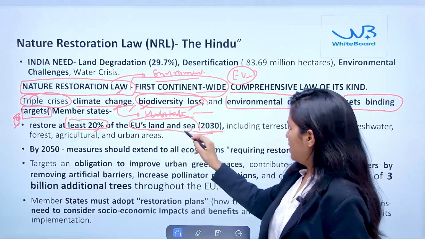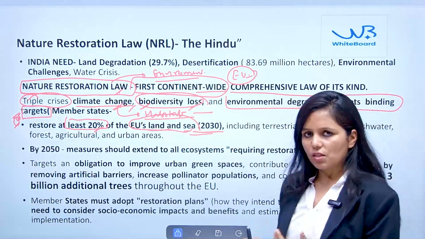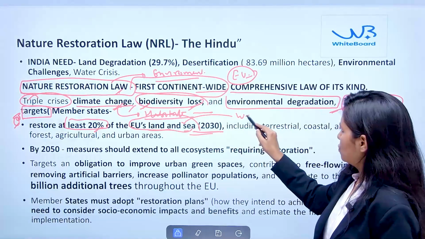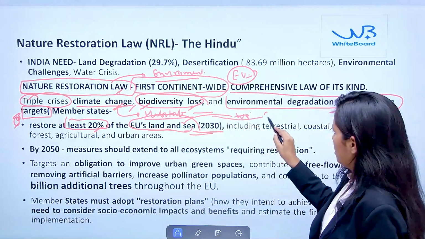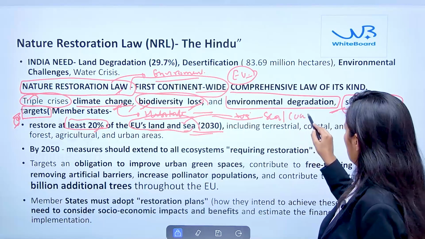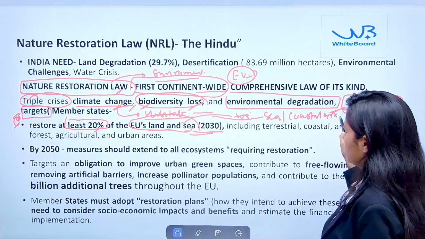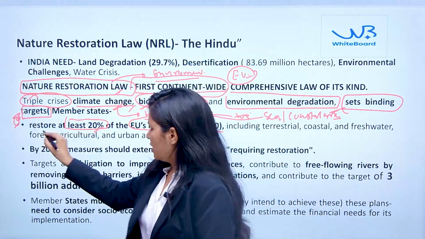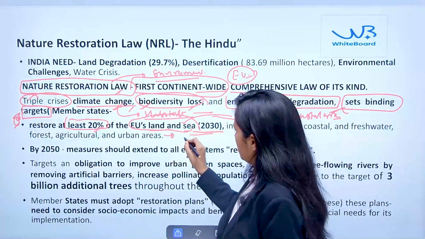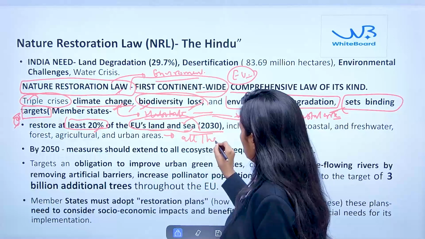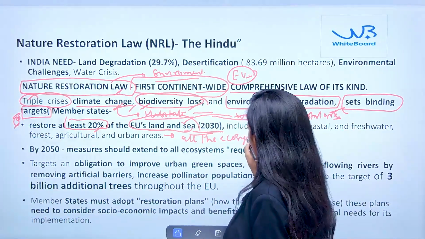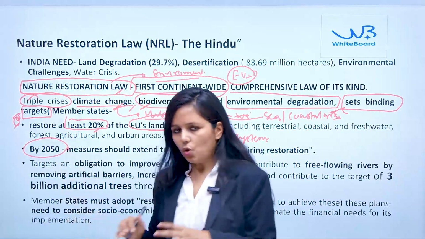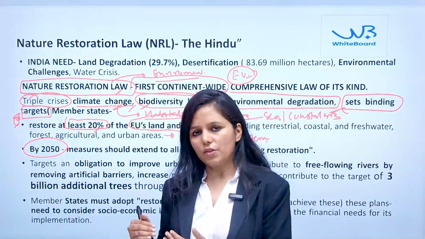This land and sea area includes the terrestrial ecosystem and the ecosystem near the sea or coastal area. And gradually this is going to be applicable to all ecosystems, and that too by 2050, whereby all these ecosystems need to be restored.